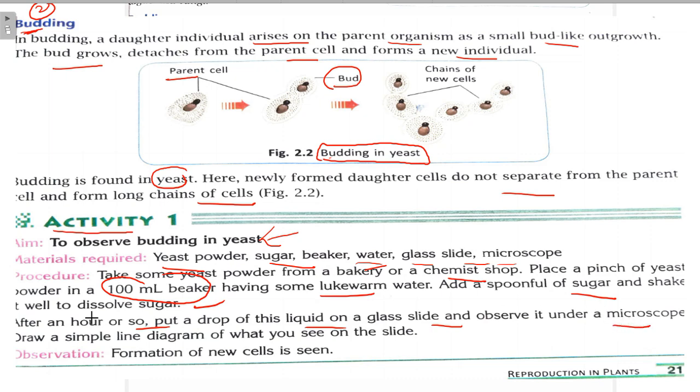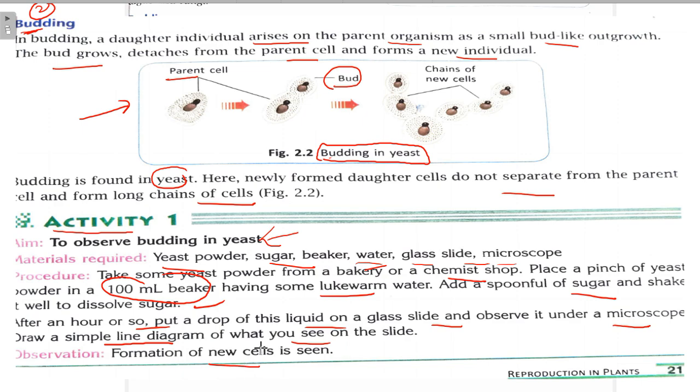So you will see a line diagram like this one in the microscope. Formation of new cells like these will be seen, right?